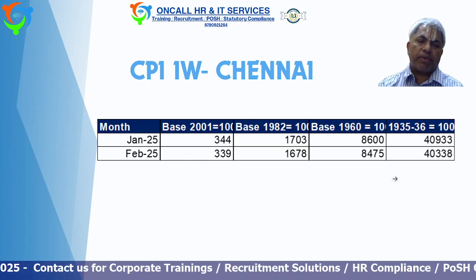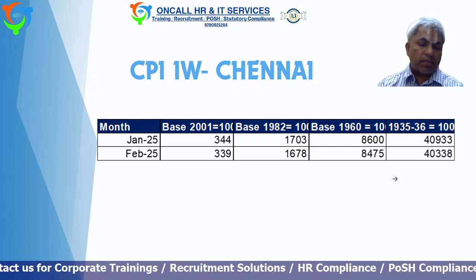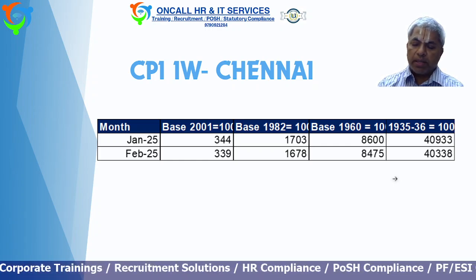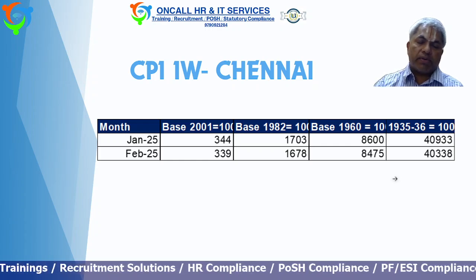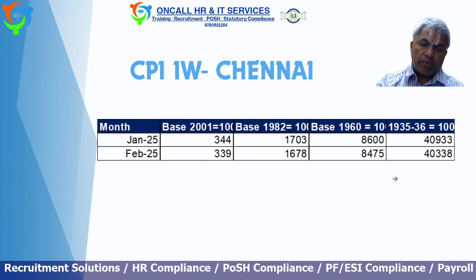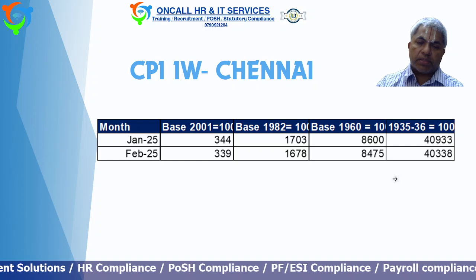CPI points for Chennai for February 2025 is 339. Hope all the minimum wages have been revised. This may be useful when you pay VDA for your employees.